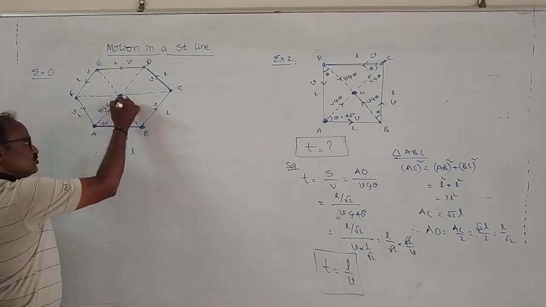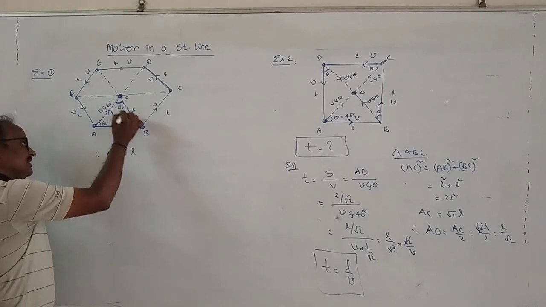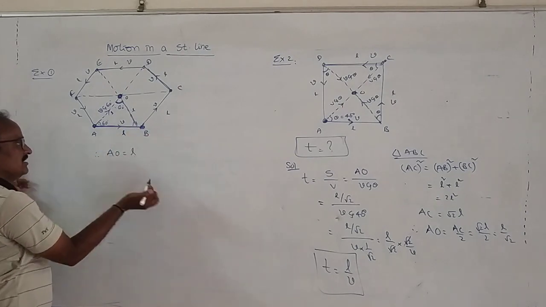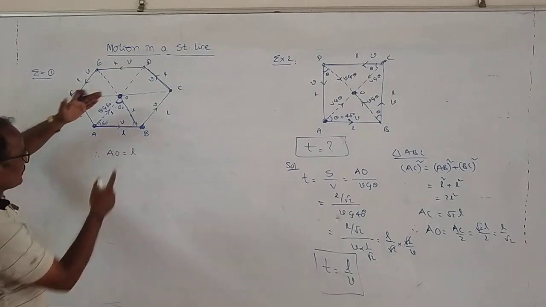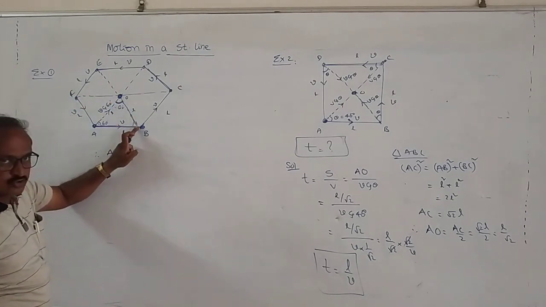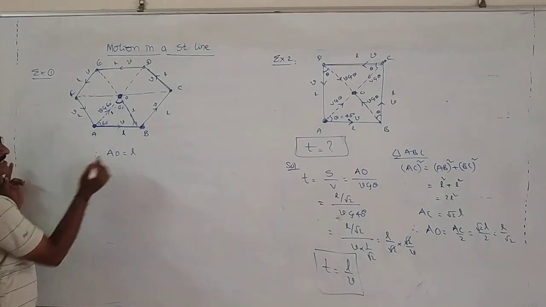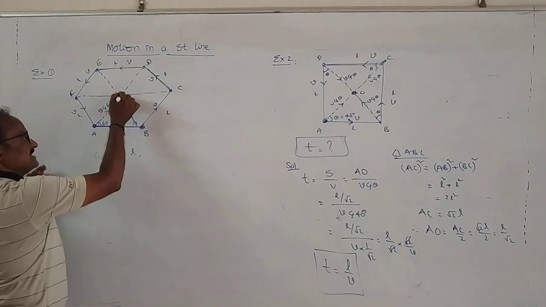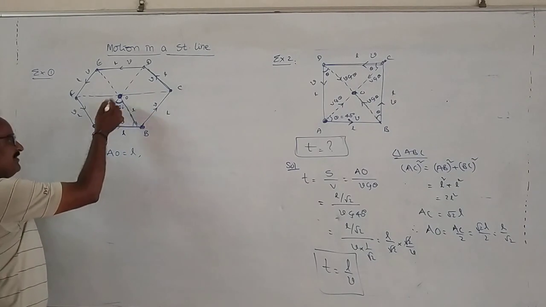The angle between any two lines is 60, this is 60, this is 60. It is an equilateral triangle. Again, you know AB is equal to L. That's why AO is also equal to L. OB is also equal to L. Okay, AO is equal to L. Next, the component of velocity towards the center of the hexagon is equal to V cos 60.